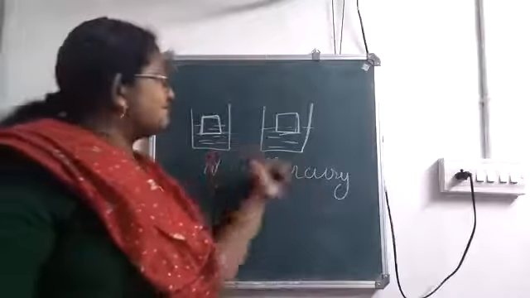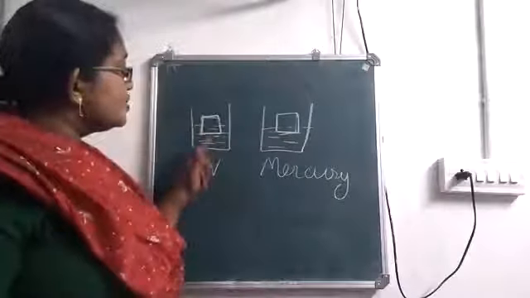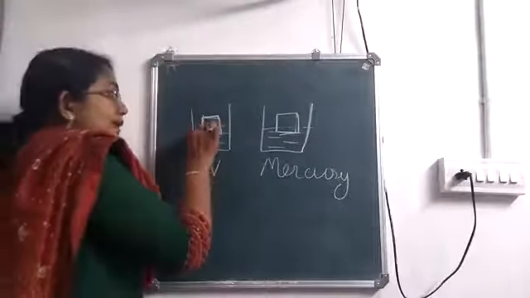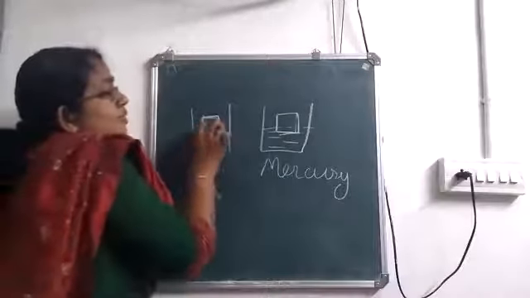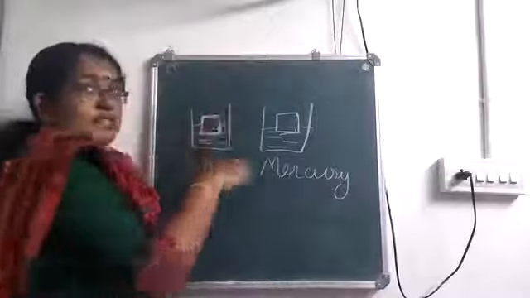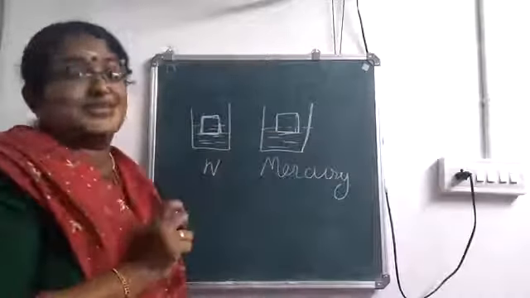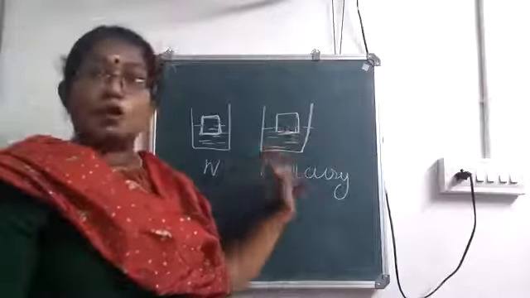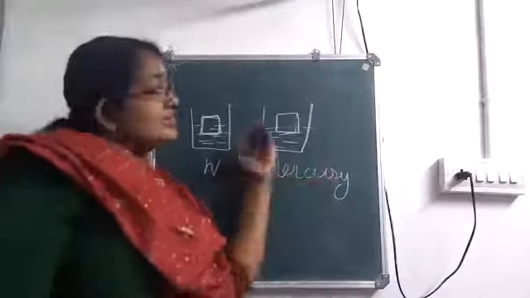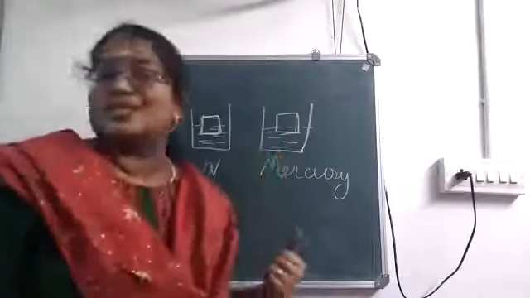Now what difference can you see? In the first one you can see that more of the object is under water and only a small portion is above the water surface. But in the case of mercury, only a small portion of the object is below the surface.